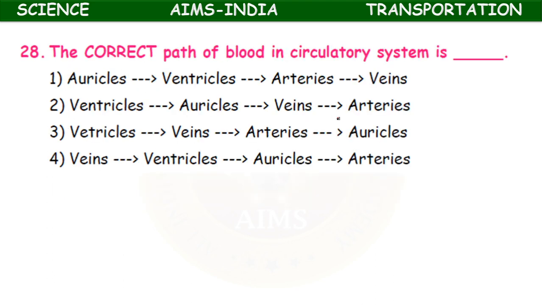The correct path of blood in circulatory system is auricles, from auricles to ventricles, again from ventricles to arteries to veins. Ventricles, auricles, veins, arteries. Ventricles, veins, arteries, auricles. Veins, ventricles, auricles, arteries. Okay, here the correct path is represented by the first one.